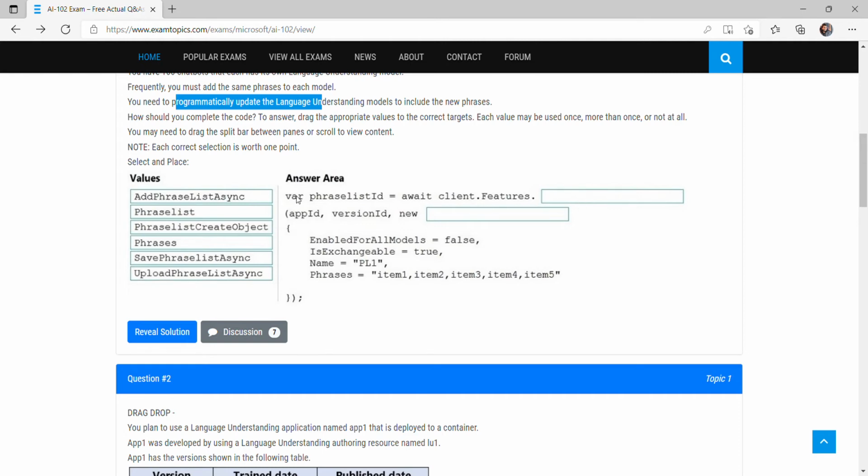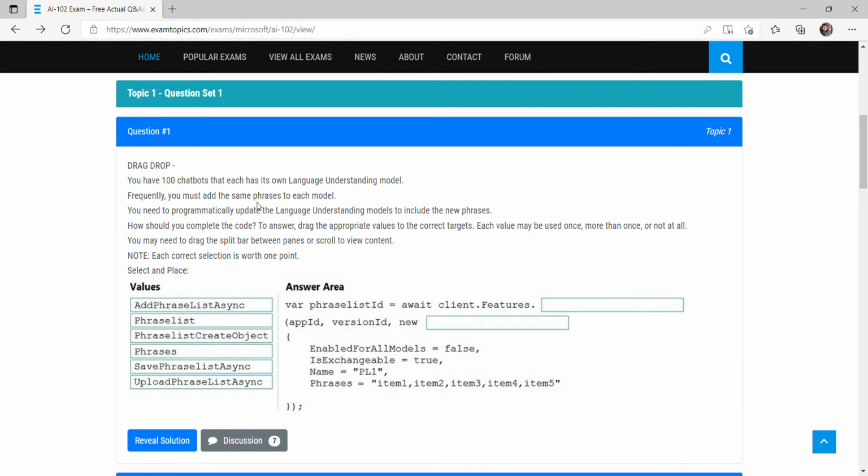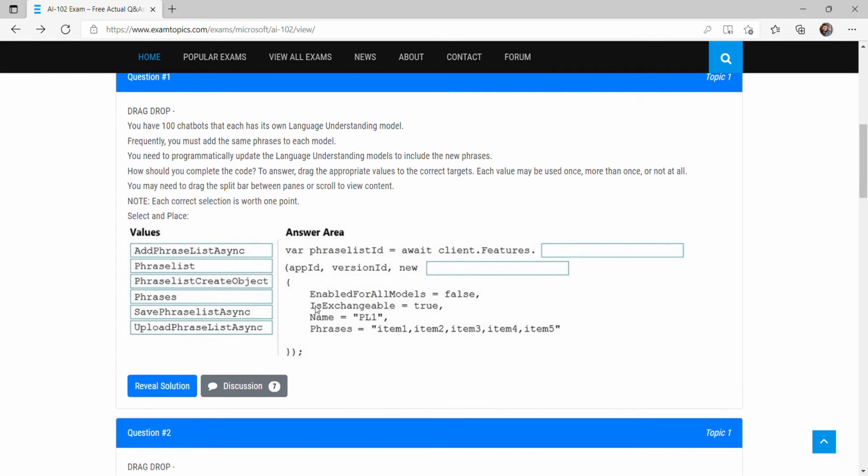Okay, so where phrase list id. What we have to do is add some new phrases in each model, so that the language model can understand better and better. We have to include the new phrases, right? We will solve this kind of question using the elimination method. Here, if you read the answer area, where phrase list id, await, so it's basically an asynchronous function call.